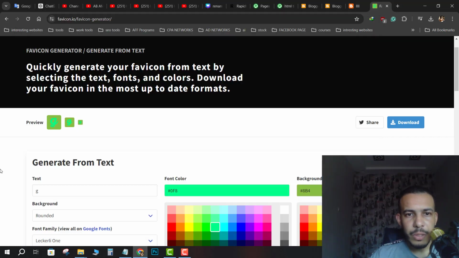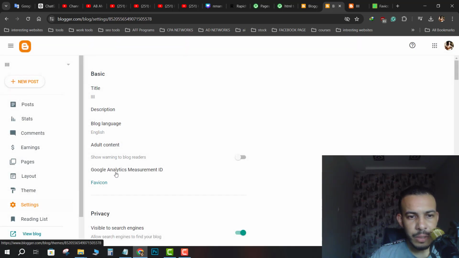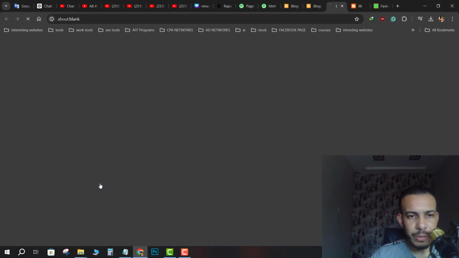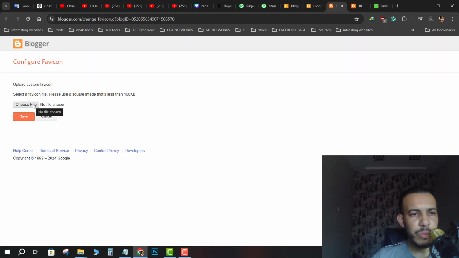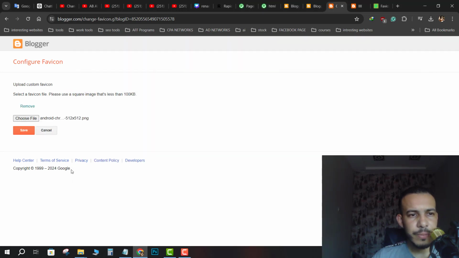So let's go now to Blogger. Go to Blogger, click on settings, and click here on favicon. As you can see, click on it, then click on choose file and choose your favicon. So Android Chrome 512 by 512. Click on it and click on save.